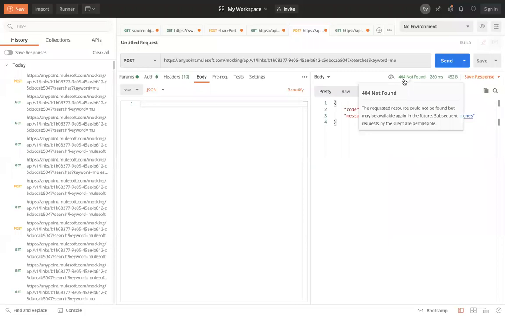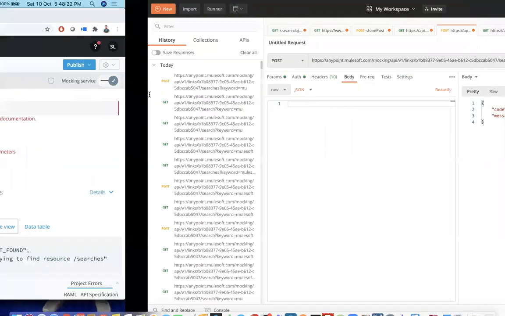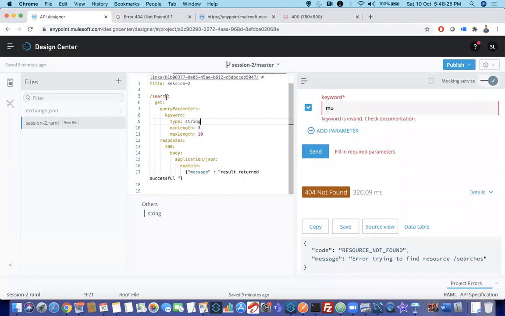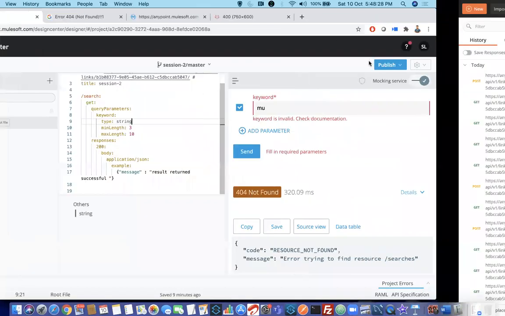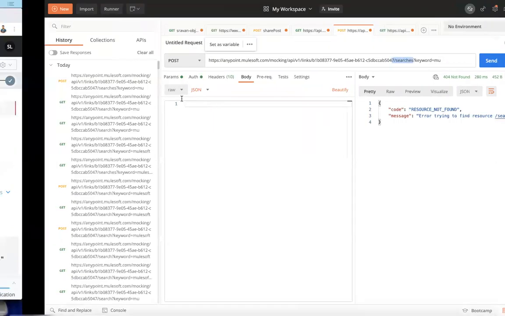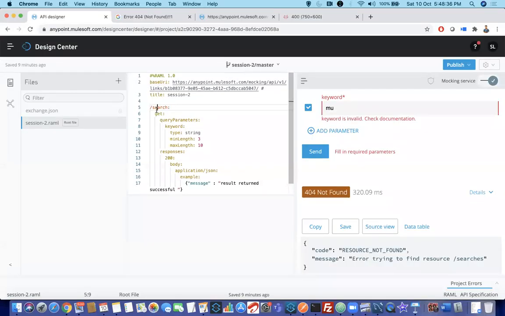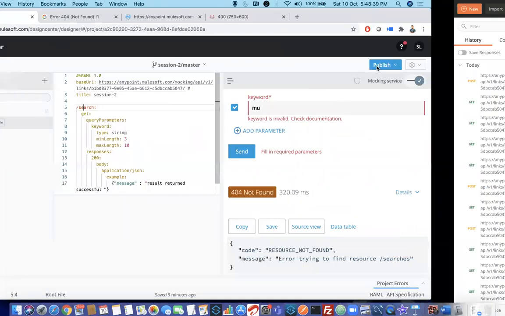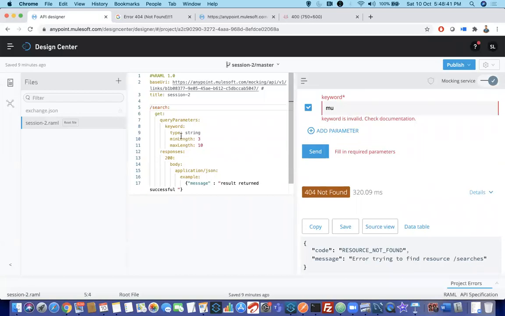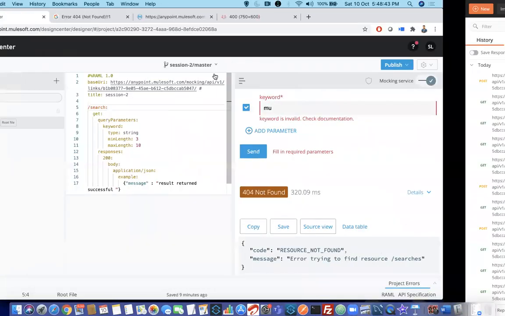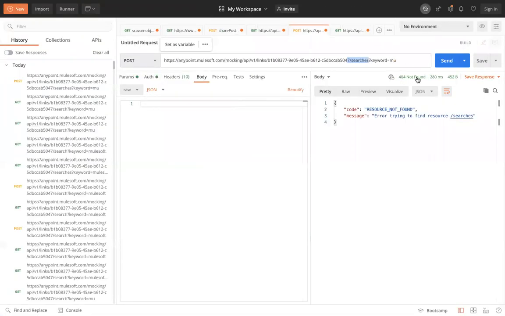Why is the question, right? First things first, you need to follow the intention. First it is looking for searches. It is going here and seeing if there is any resource name called searches. No, so as there is no definition for that particular resource name here, it is directly giving 404 not found. It will not even go inside because this is for search.